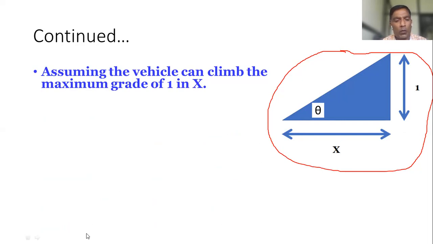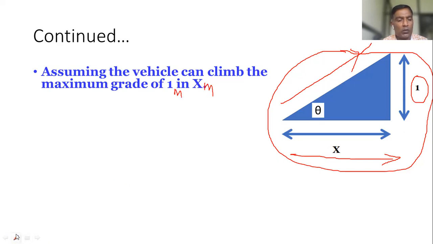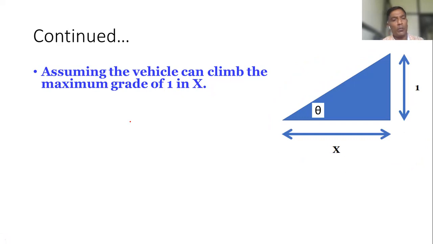So when the vehicle travels this x distance in this direction, it is going to climb through 1 meter, if we consider x in meters and 1 in meters. Based on this, we have made one assumption: the vehicle can climb the maximum grade of 1 in x.